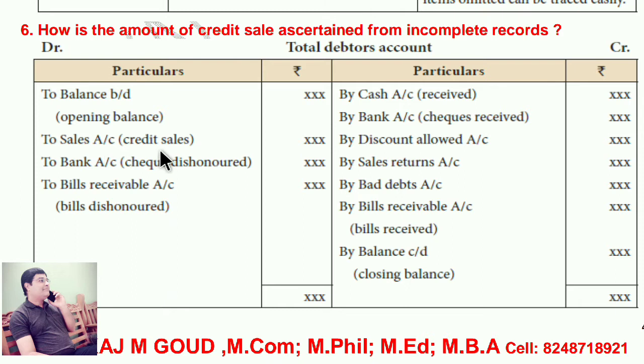To bank account, cheque dishonored. To bills receivable account, bills dishonored. By cash account, received. By bank account, cheque received. By discount allowed. By sales return. By bad debts. By bills receivable account, bills received. By balance carried down, the closing balance of the debtors.